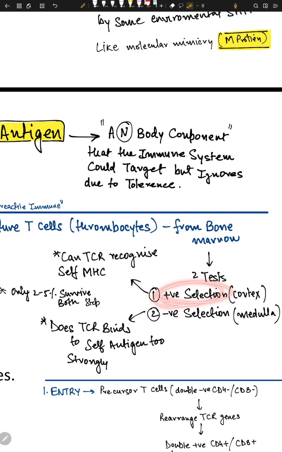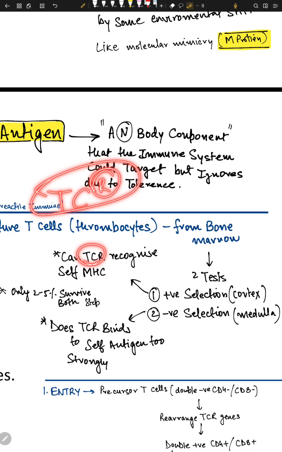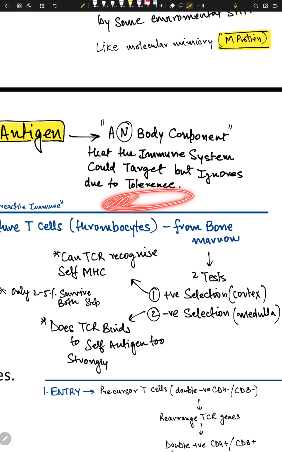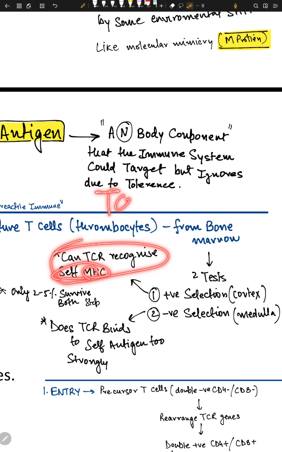Let's talk about positive selection. In positive selection, these T cell receptors recognize something called self MHC molecules. T cell receptors are just the receptors on the T cell, and they have receptors for MHC molecules. MHC is like a serving plate for T cells, and on this plate is some sort of antigen or peptide, which is shown to the T cell. Can the TCR recognize self antigen on the MHC?